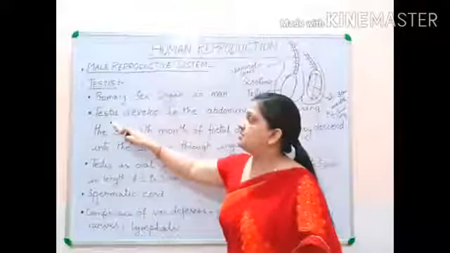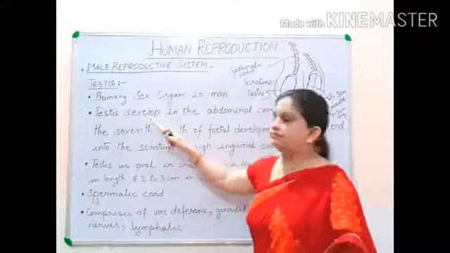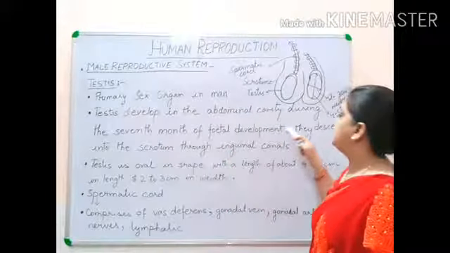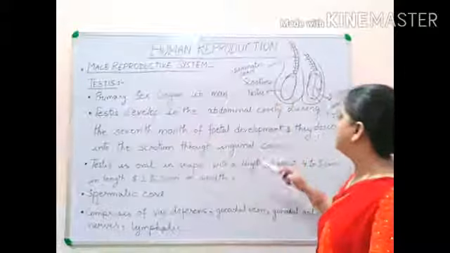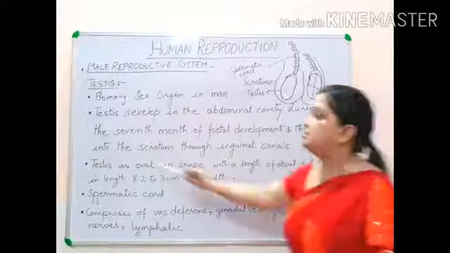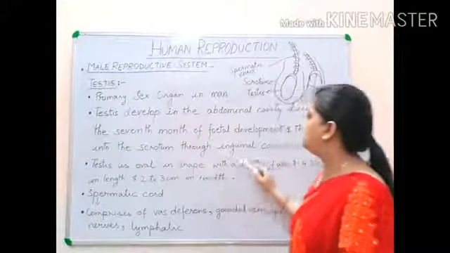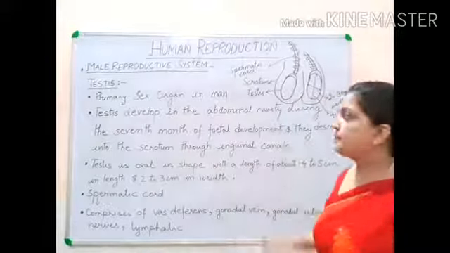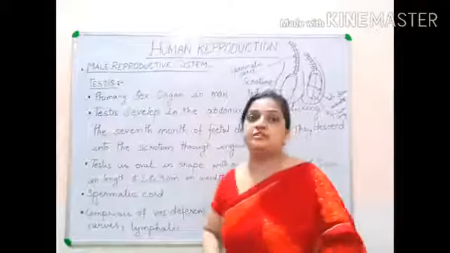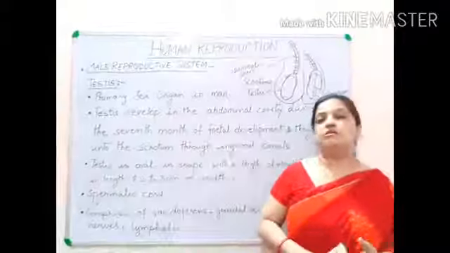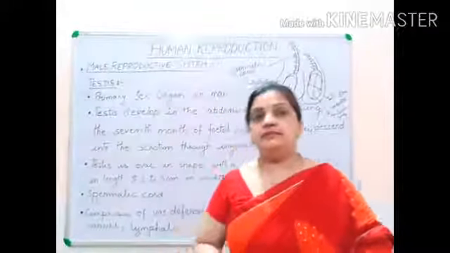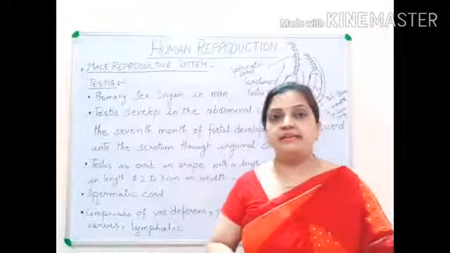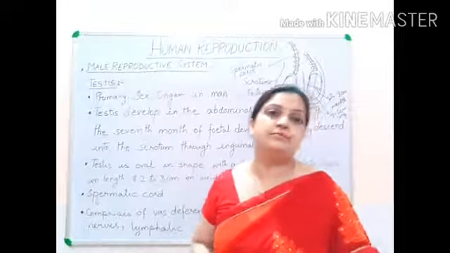Then it's written that testis develop in the abdominal cavity and descend into the scrotum through inguinal canals during the 7th month of fetal development. This is the part which I discussed in the last video. I told that testis from the beginning is not in the extra-abdominal cavity.